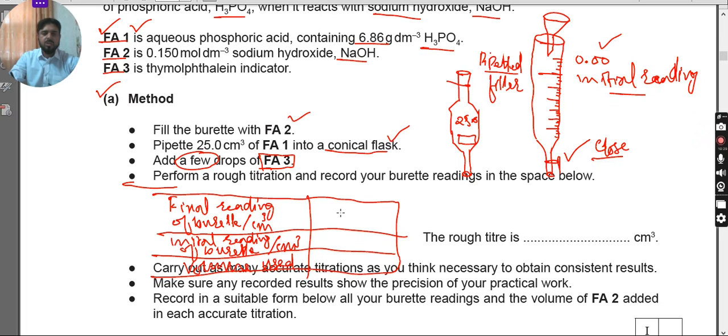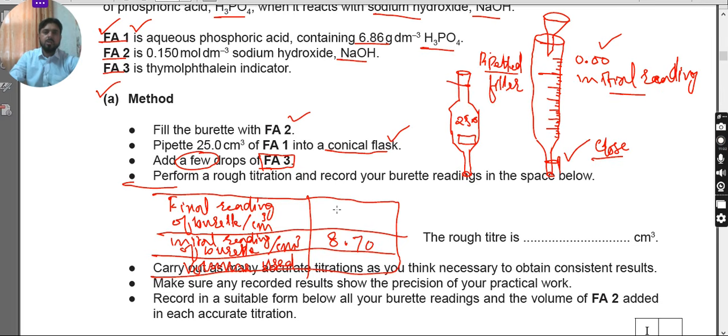Like in this case, I am considering the initial reading is, let's say, 8.70. And the second more important thing is, whenever you are writing the reading of the burette, try to use it till 2 decimal places. This is more important, till 2 decimal places. After that, sorry, this was the final, I have to write it as initial, that is 8.70.